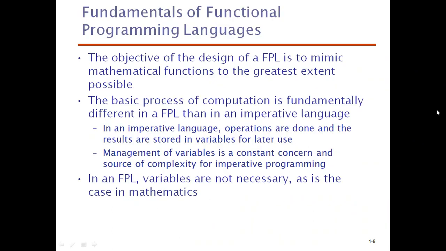Now we'll move on to the fundamentals of functional programming languages. So far we have seen the general description of functions in mathematics. Now we'll see the fundamentals of functional programming languages. The basic objective of functional programming languages is to mimic mathematical functions to the greatest extent possible. Mimic in the sense to imitate how you would solve a mathematical function on paper. In the same way, the objective of functional languages is to imitate mathematical functions to the greatest extent possible.